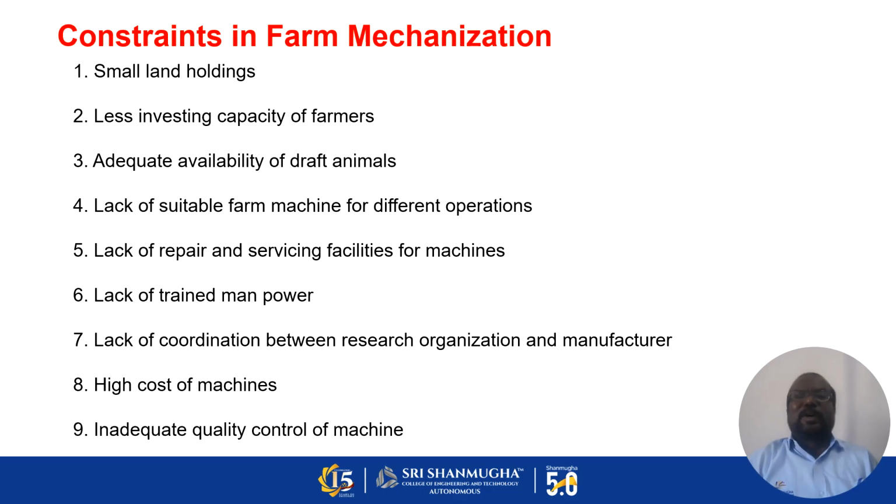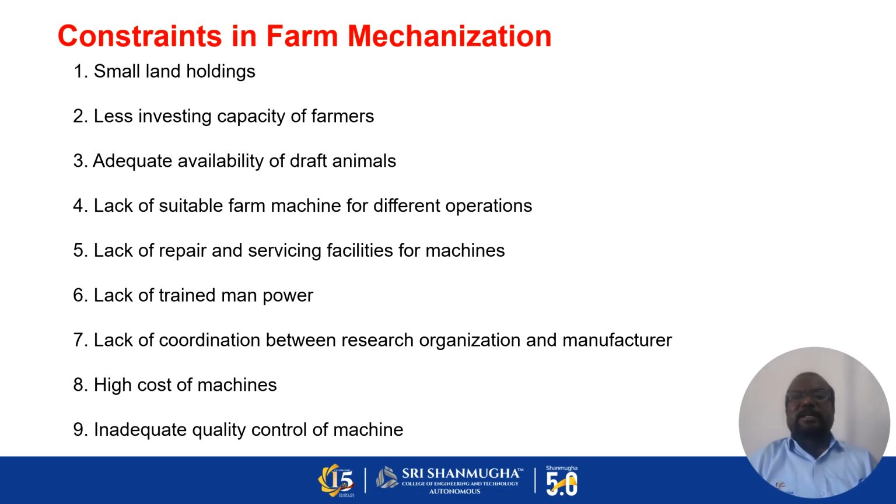Lack of suitable farm machines for different operations. For every operation, we cannot use a single machine. For that, you need different types of operation, so you have to buy different types of equipment. That is the problem in using farm mechanization.